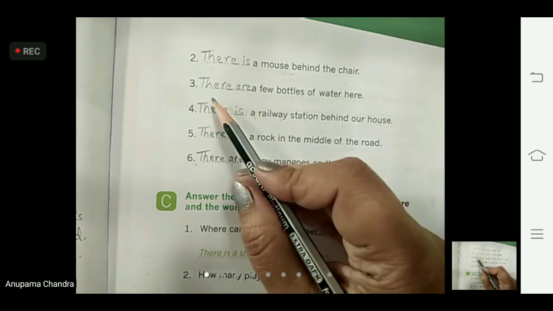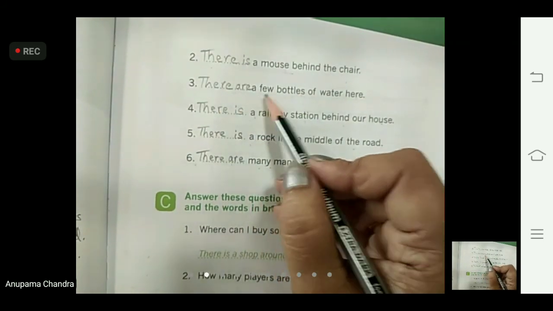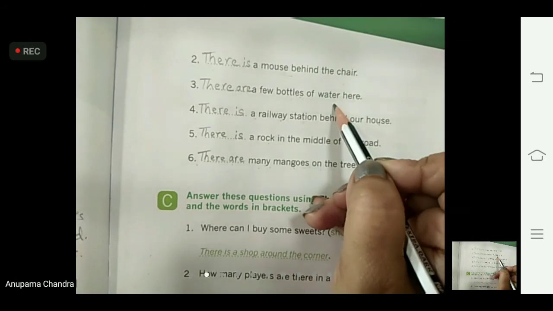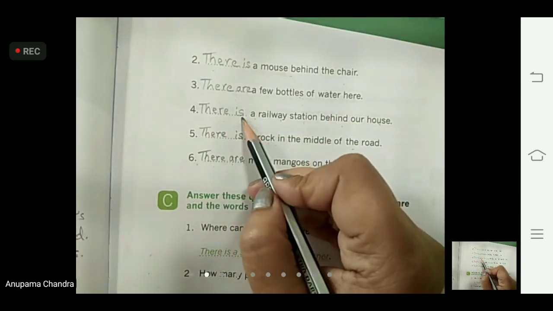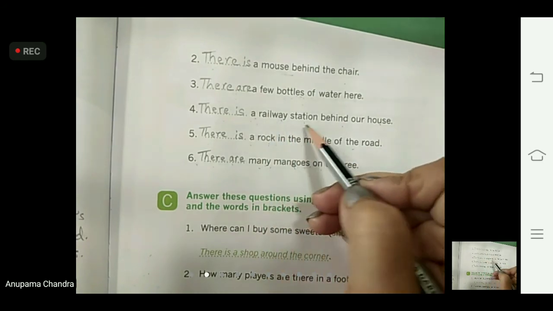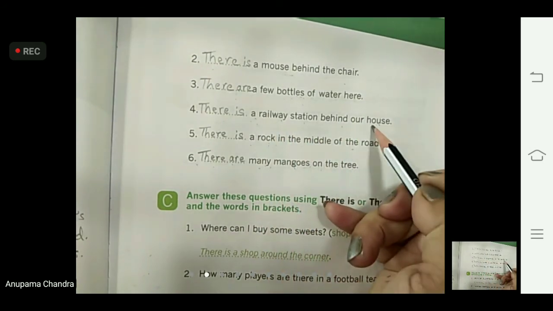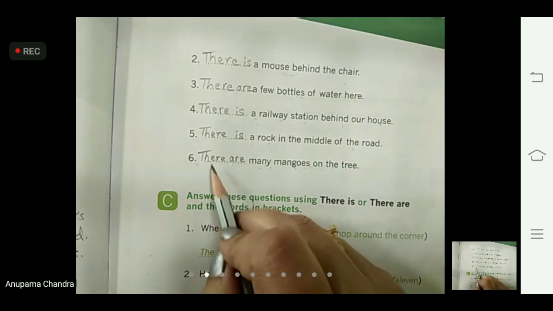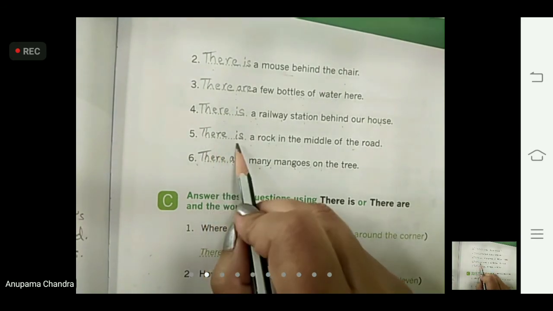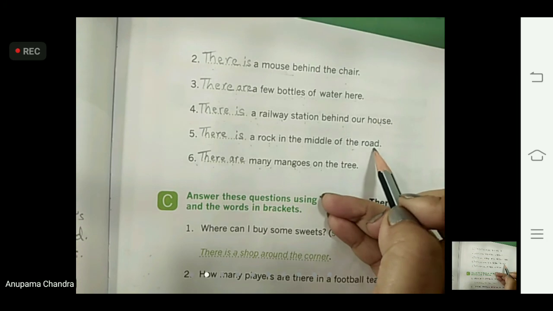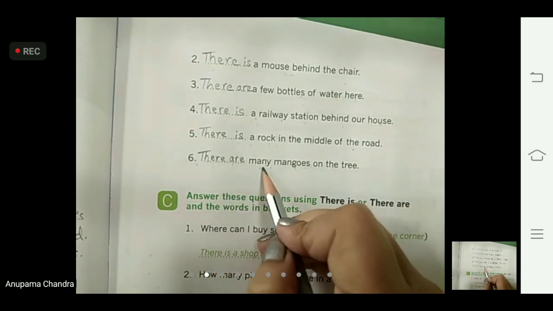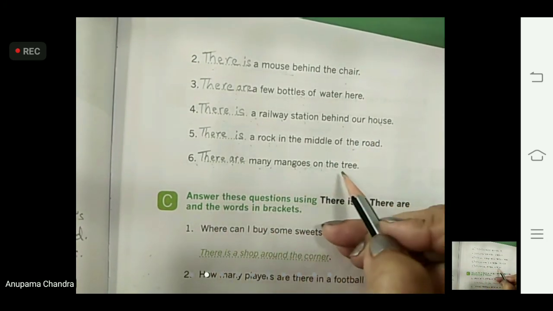So we are going to write here, there are a few bottles of water here. Next one, there is a railway station behind our house. Fifth one, there is a rock in the middle of the road. There are many mangoes on the tree.